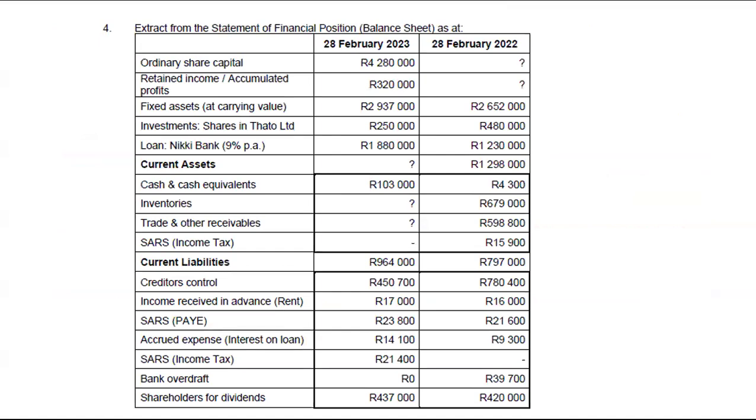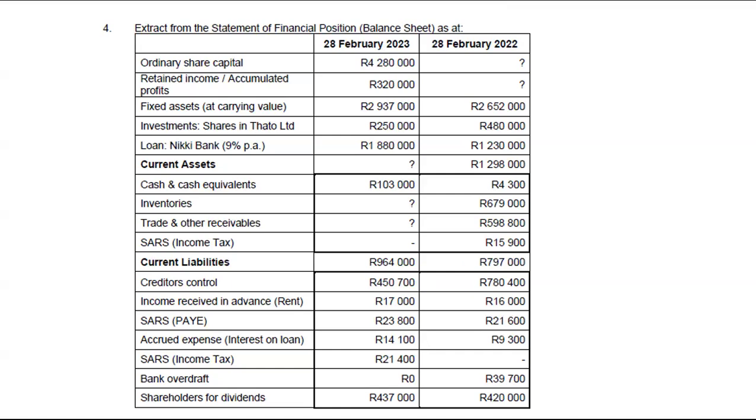Obviously, I've done this paper, and when I was doing it, my answers were not corresponding to what they got, because I normally do the paper first and then compare my answers to the memorandum. After going back and forth comparing my answers to the memo, I noticed that the current liabilities total for 2022 was wrong.